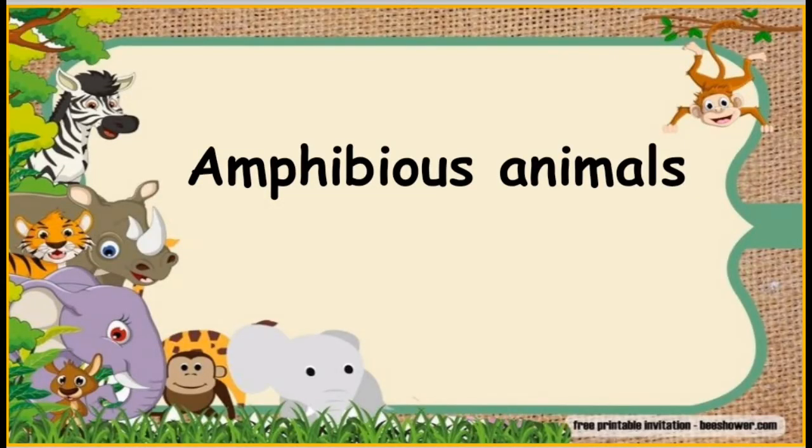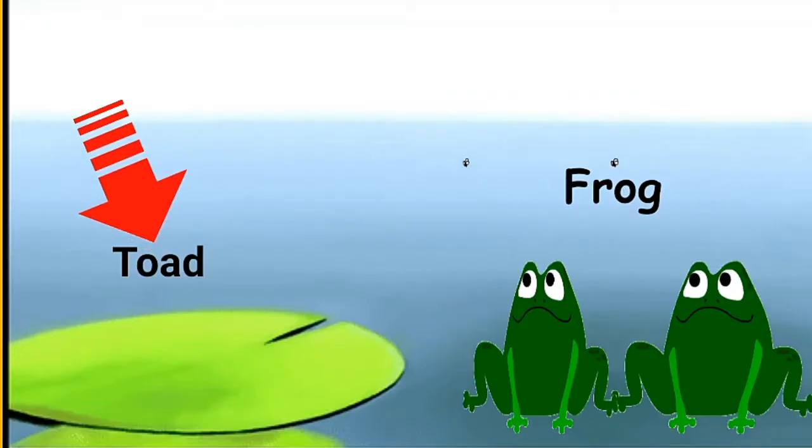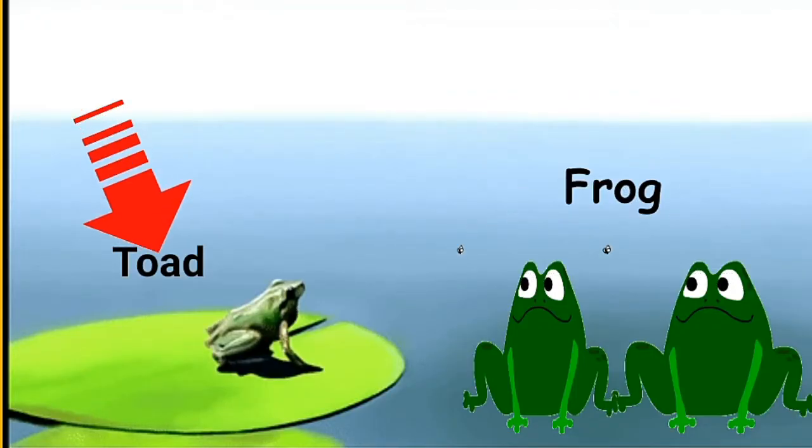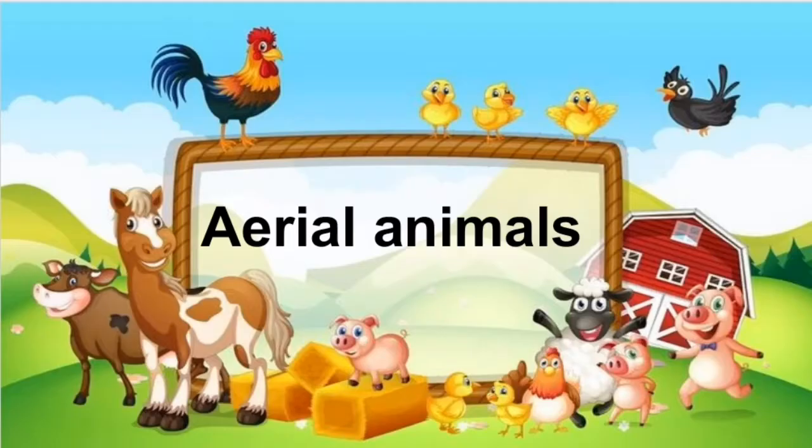Next, amphibious animals. What is amphibious animals? Animals that need both land and water to live are called amphibious animals. I will repeat this. Animals that need both land and water to live are called amphibious animals.